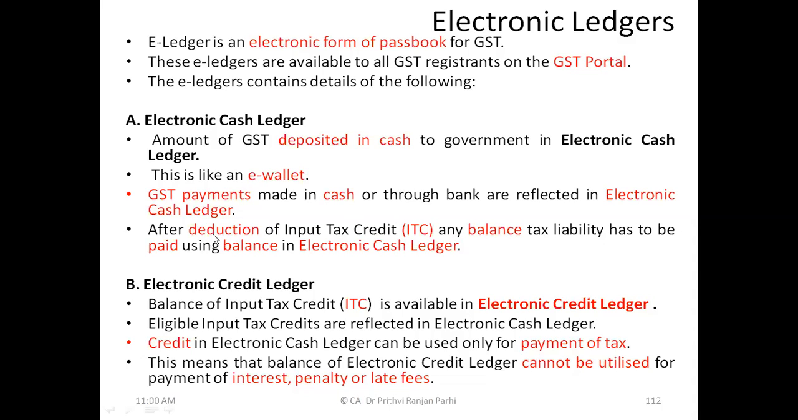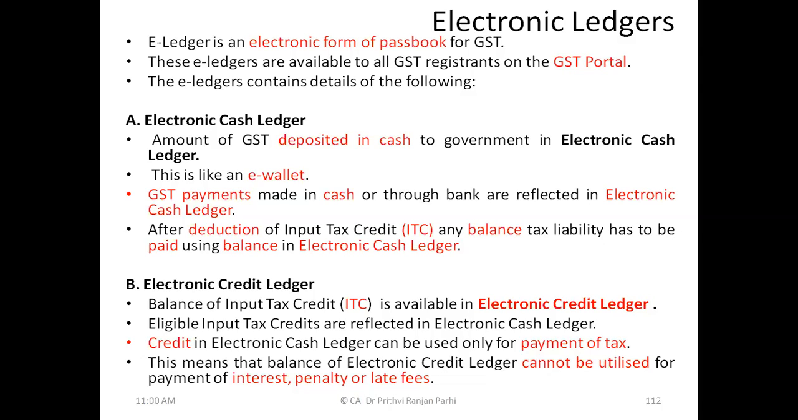Okay, how will you make payment? After deducting your ITC, by this time you know how ITC will be deducted. You decide in which proportion you will be deducting ITC. The balance tax liability has to be paid by using your balance in the electronic cash ledger. That means first you have to create a balance in the electronic cash ledger, and you can pay your GST liability by using your balance in the electronic cash ledger.